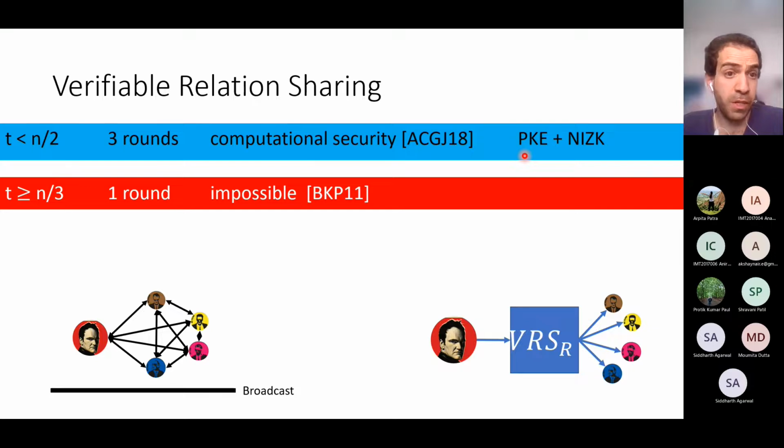And there is also a lower bound that shows that a 1-round VRS is impossible, and it's not hard to see that this is true. Okay, but as you can see, the question of a 2-round VRS protocol is completely open. And of course, the question of a 2-round VRS protocol that does not require public key encryption and non-interactive zero knowledge is also open. Okay, and this is again the question that we study in this paper.